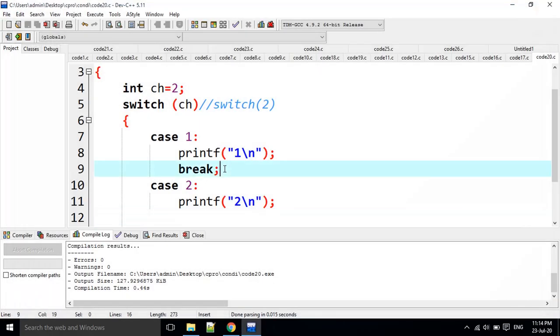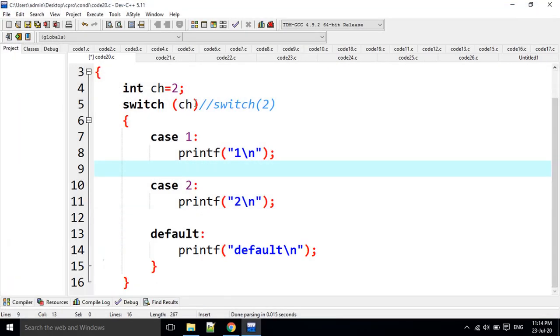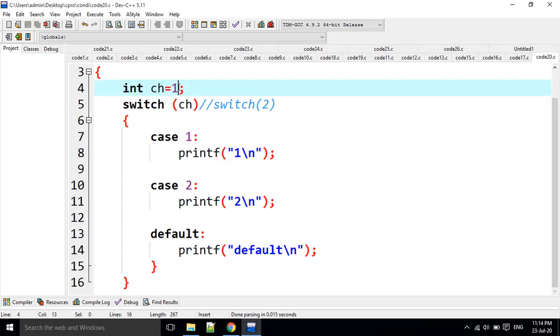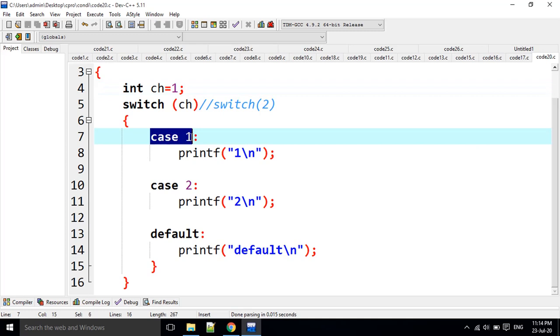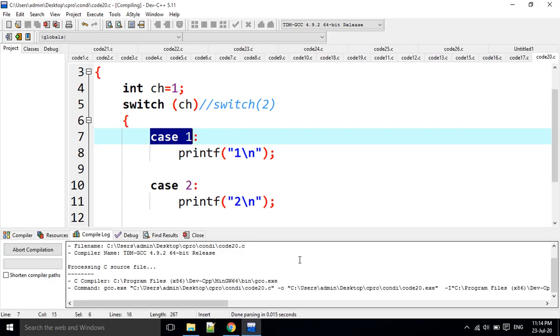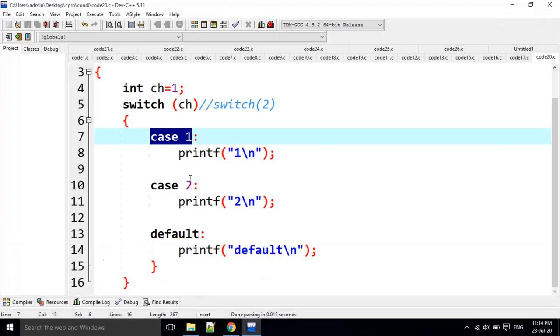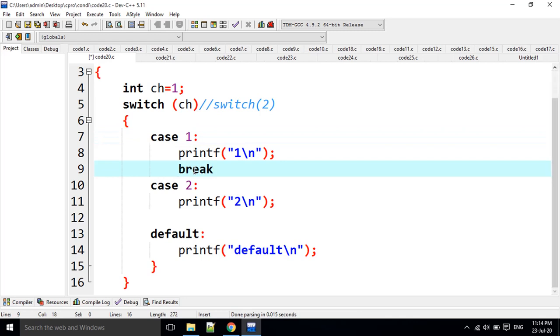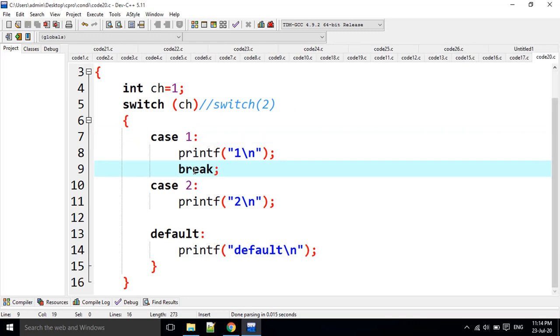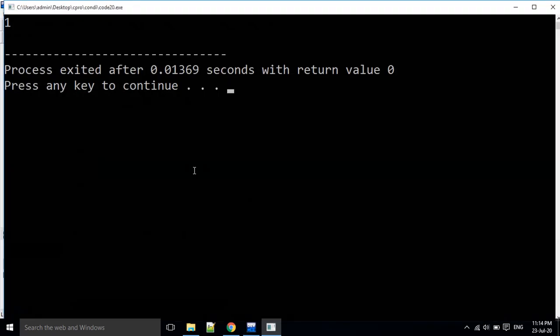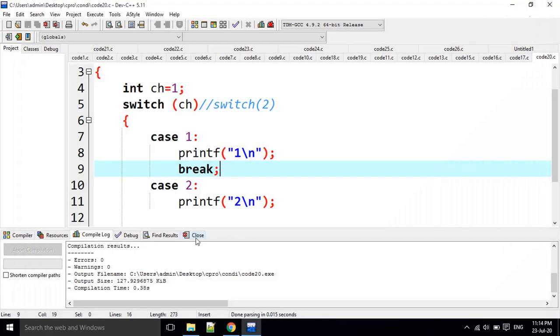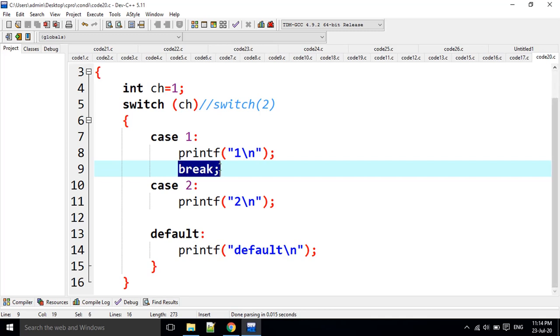For example, if I remove this break also, and I change this to switch 1. Now it is going to execute this 1, there is no break, right? Then it is going to print 2, and there is no break here, so it is going to print default also. Just look here. Now again I am going to put a break here. If I execute it, it is going to print only 1. Why? Because there is a break after this case. That's why it terminates at this position only.